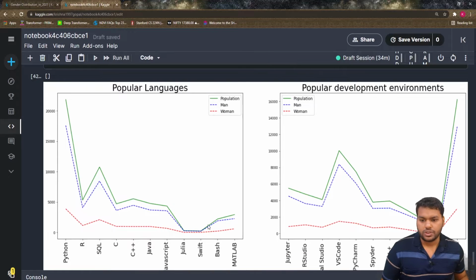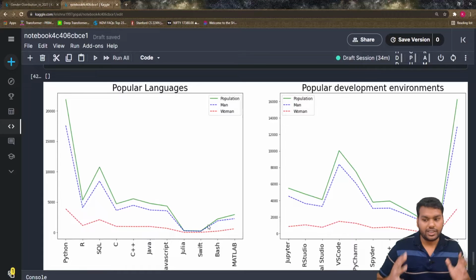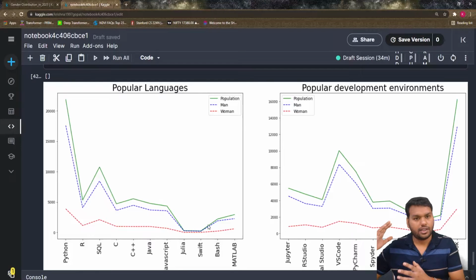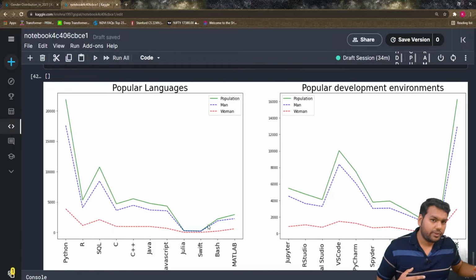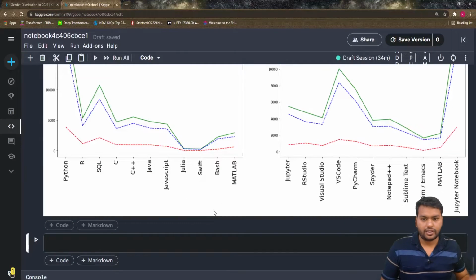in the Kaggle notebook. So this is the last slide of the last video, where we plotted the popular languages and the popular development environments. Now for what languages you recommend, I'm going to put it in the same figure, so it's easy. These are the popular languages the men and women are studying and the development environments they are using, and what they recommend is going to be the third subplot in this figure. So let's first draw that visualization separately, and then we will merge it.